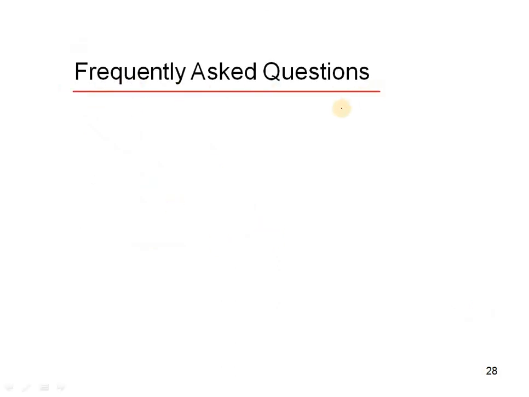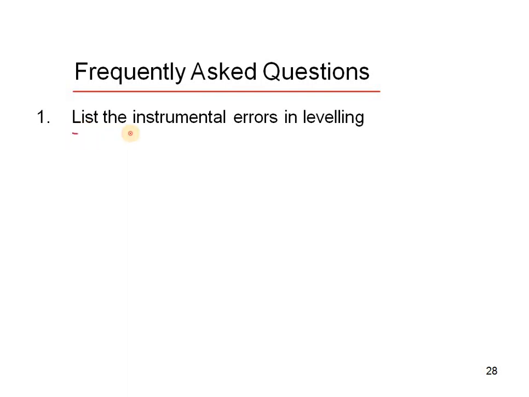Here are frequently asked questions for your examination. List the instrumental errors in leveling. Just as we have said: instrumental, personal and manipulation errors, and natural errors. In natural errors, another one is wind. Due to heavy wind, the instrument may move if not fixed on the ground tightly. Heavy sunlight also causes instrument errors or damage to the object glass. In rainfall we should not do the survey, and after the survey we have to clean the instrument and keep it in good condition.